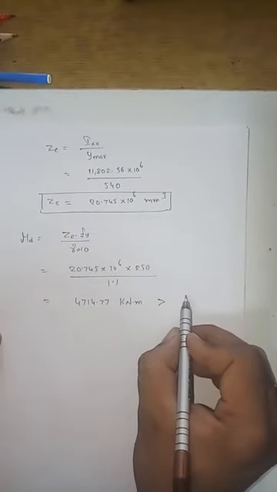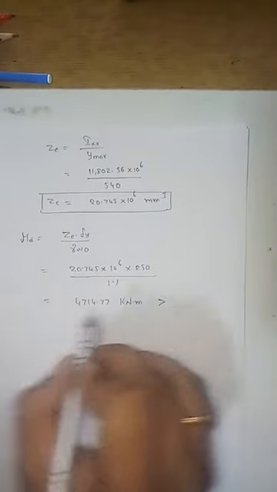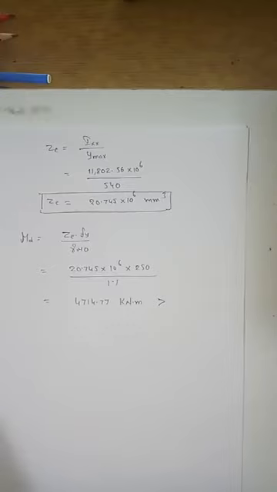What is your value of bending moment? How much we got? The bending moment value which we got is 4233.6, isn't it? So you can check also here. The bending moment which we got is here it was. So this is the bending moment.